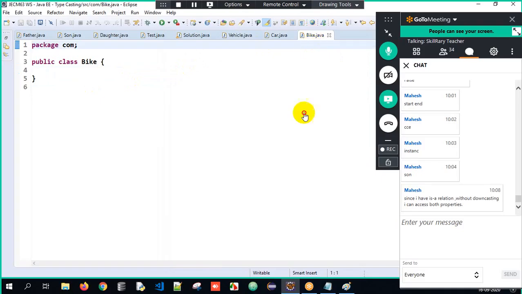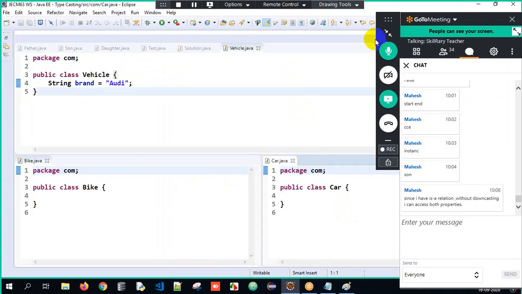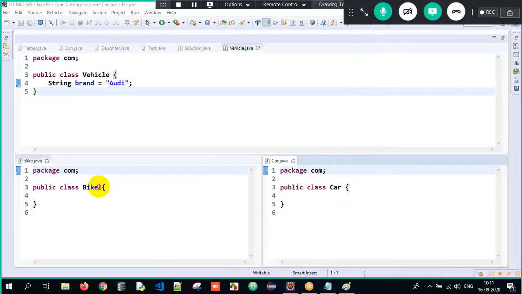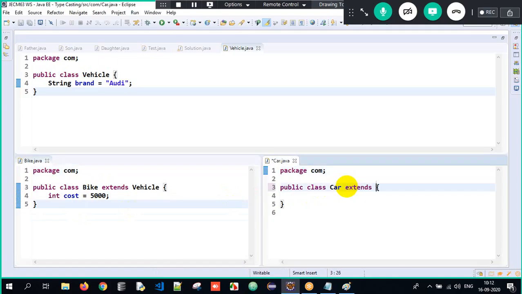Now I want to achieve an IS-A relationship here. How do I achieve it? It's very simple. I have to write extends Vehicle. Bike has a property called cost, 5,000. The cost of the bike is, imagine, $5,000. And Car extends Vehicle. This has a property called fuel initialized to petrol.